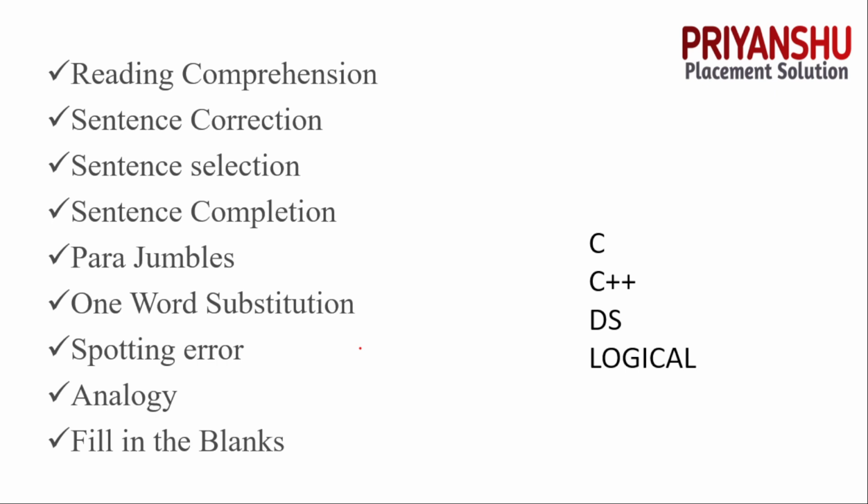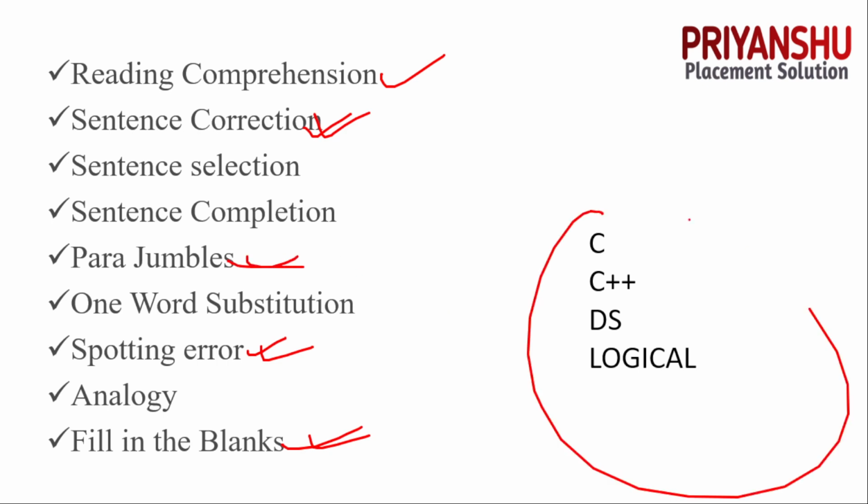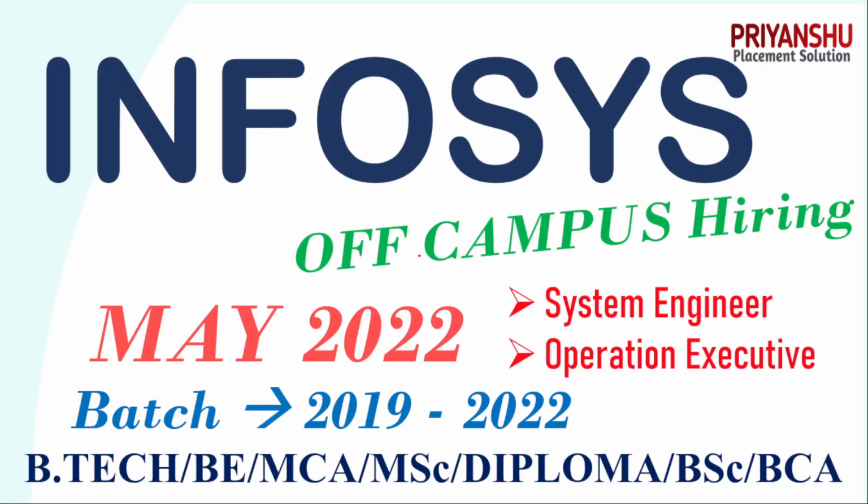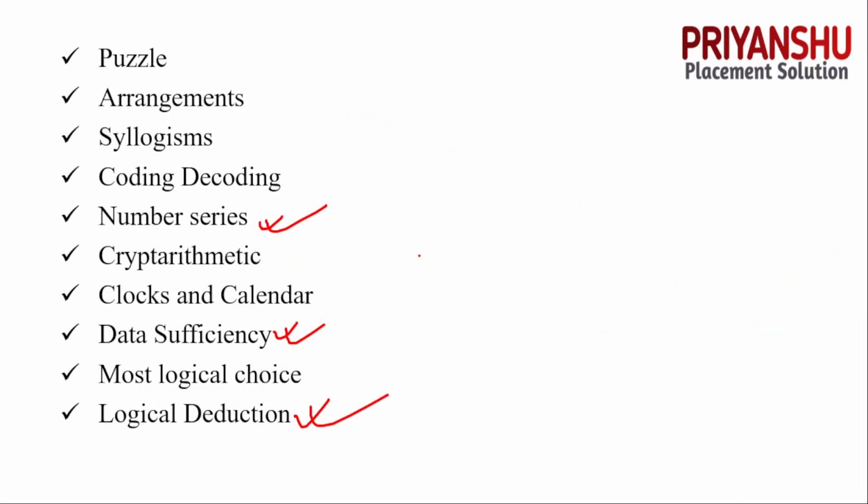The next thing is verbal. In verbal, passage or reading comprehension is very important. Then you have sentence correction, which every company asks. Then spotting errors, fill in the blanks, and para jumbles. And these are all about programming; you need to do this type of thing in programming. So this is all about today's video.